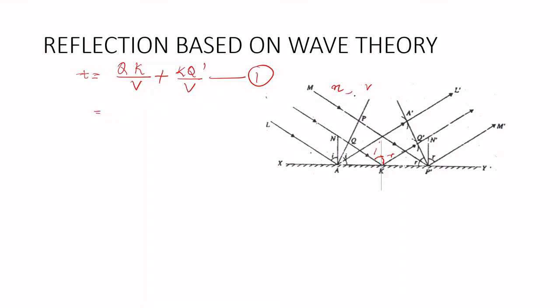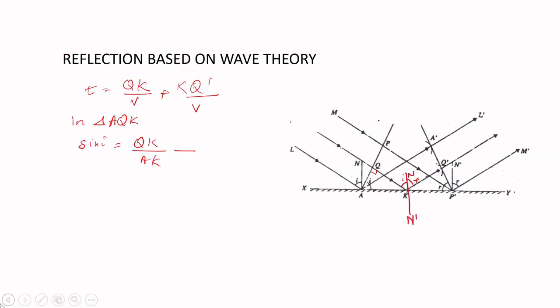Now this blue line is the normal here. We will find out the angles of incidence and reflection from these triangles, and accordingly calculate the time in terms of the angle. So we'll find out what QK is from the triangle AQK. In triangle AQK, sin I is equal to QK divided by AK. We'll put it as equation number 2 here. Then we will find out sin R as well.